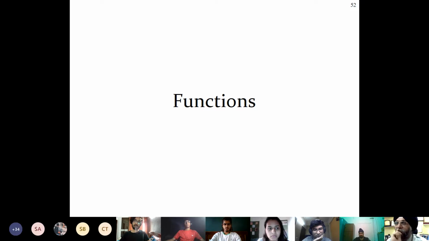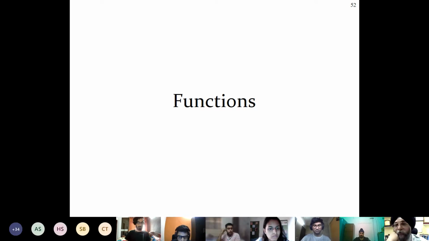Can you Google it? I need a generic meaning. So it is a way to map your inputs to a certain output. Sir, a relation from a set of inputs to a set of possible outputs. Yes. So you have a set of inputs for a possible output. So this entire thing will be called a function. Fx. You might have studied about this in your mathematics, right? Something like that, when you are going with maybe your integration or differentiation, you might have used this while doing your mathematics. Am I correct?